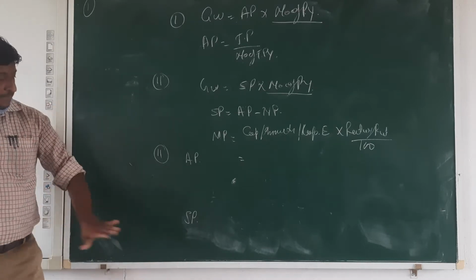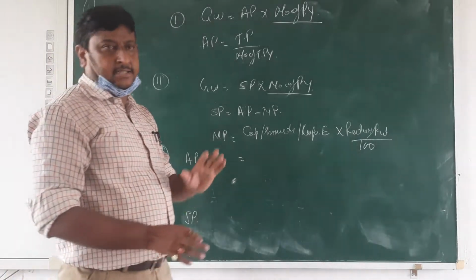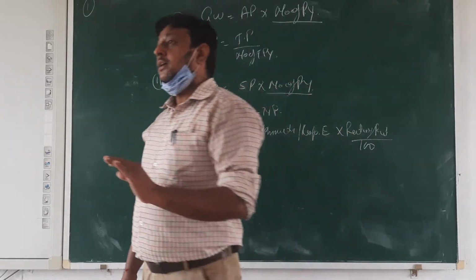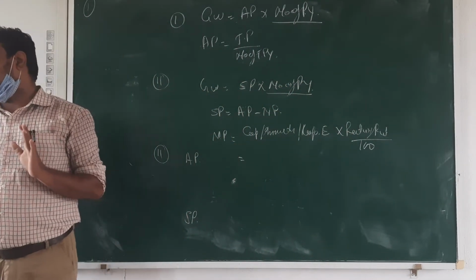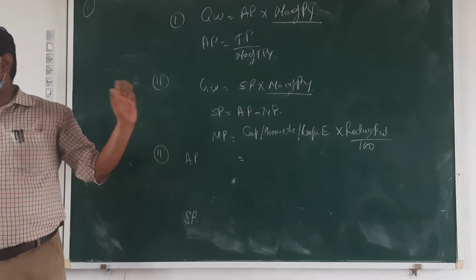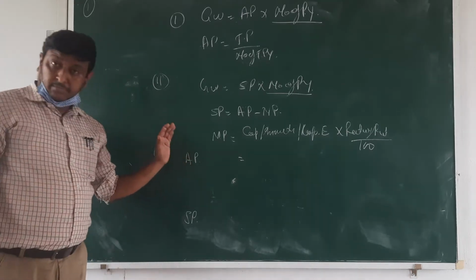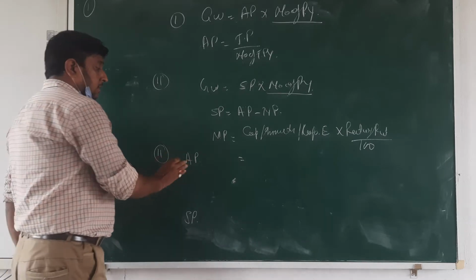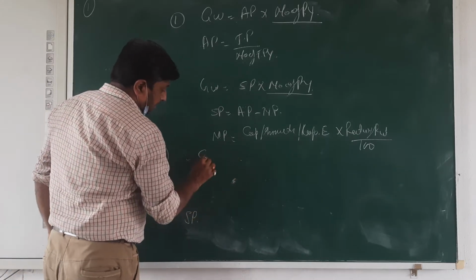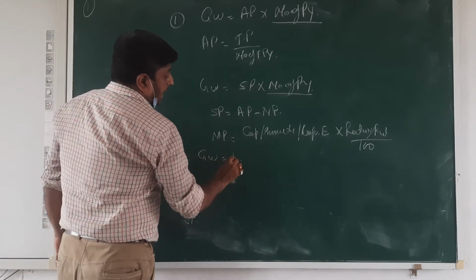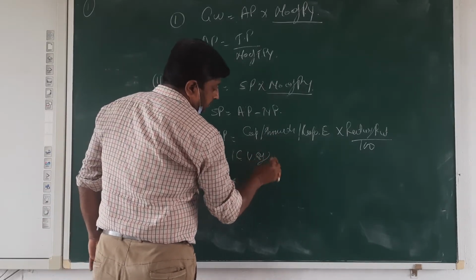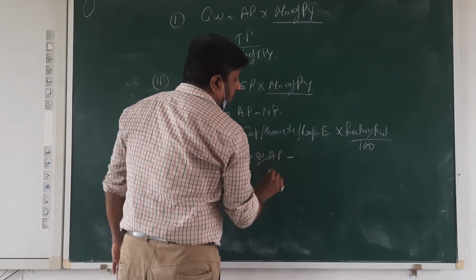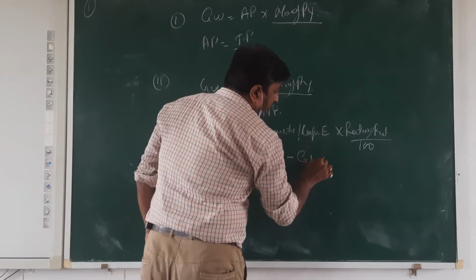But here we use the formula: goodwill is equal to capitalized value of average profit minus capital employed.